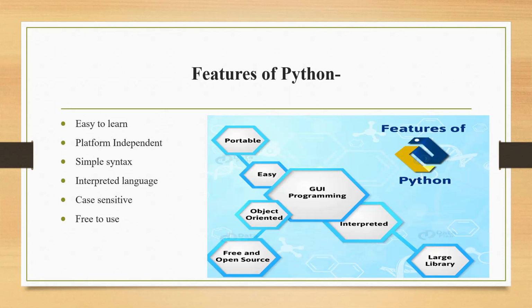One can be line by line. If you have 20 lines of code, the first line will be done, then the second, then the third, then the fourth. Or the other method is when all 20 lines are executed at once. This is the difference between interpreter and compiler. Compiler will do it at once, and interpreter is going to take it one by one and execute it, right? So it is an interpreted language.